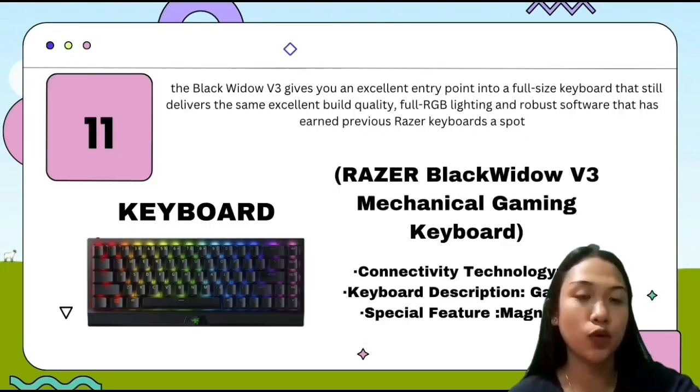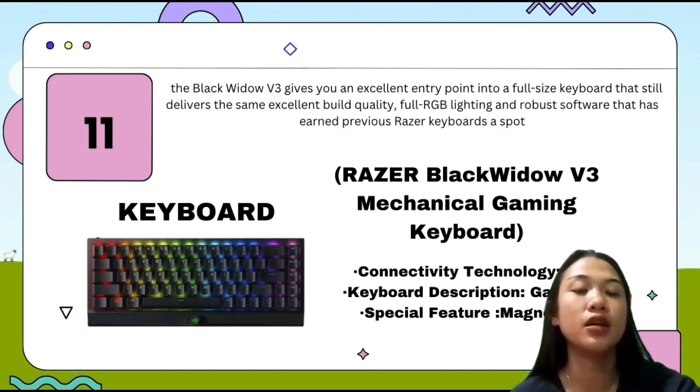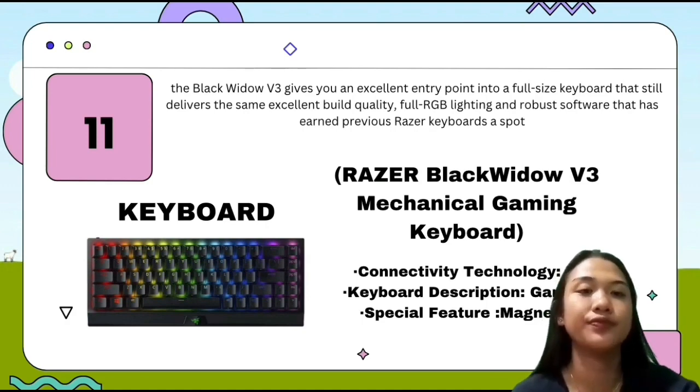The next is the keyboard, and I chose the Razer BlackWidow V3 mechanical gaming keyboard. This keyboard will give you an excellent entry point into a full-size keyboard that still delivers the same excellent build quality, full RGB lighting and robust software that has earned previous Razer keyboards a spot.